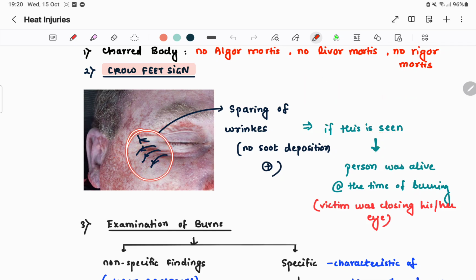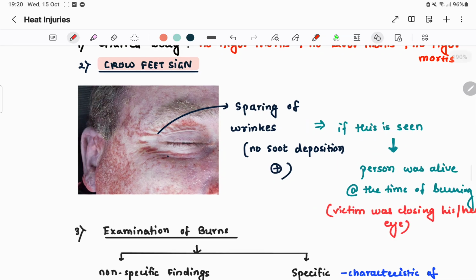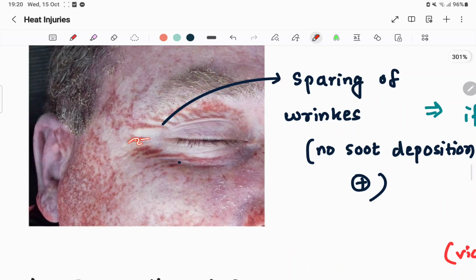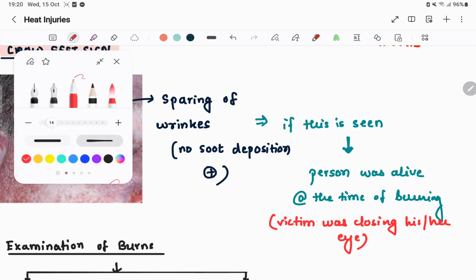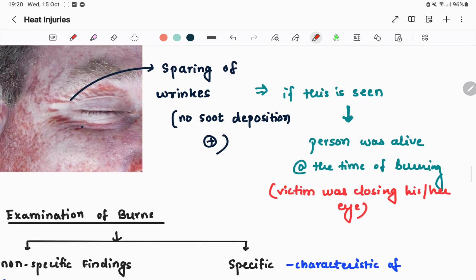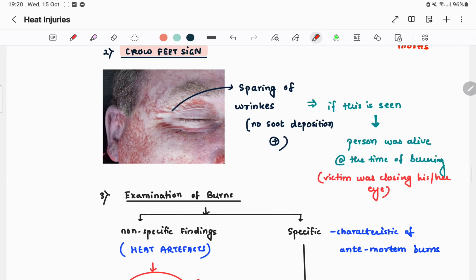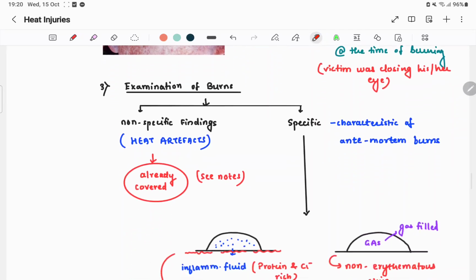You can see there are clear areas here. I have annotated this. Look at this, this is a clear area, this is a clear area, this is a clear area. In the wrinkle part there are clear areas, and this dark area is the area of soot deposition. So there is no soot deposition present and sparing of wrinkles is occurring, and this is called the crow feet sign. Understood? This implies that the victim was alive at the time of burning.